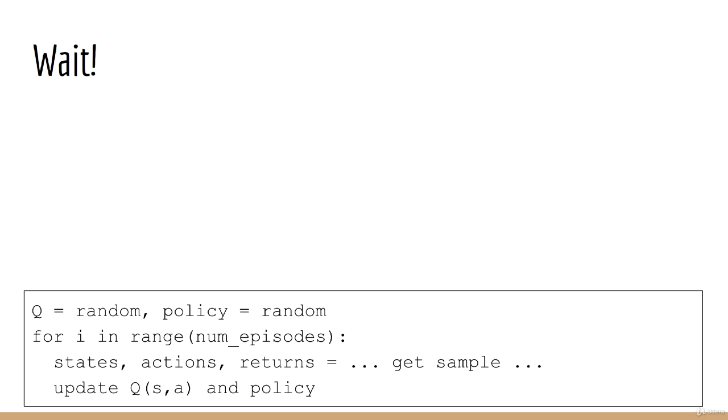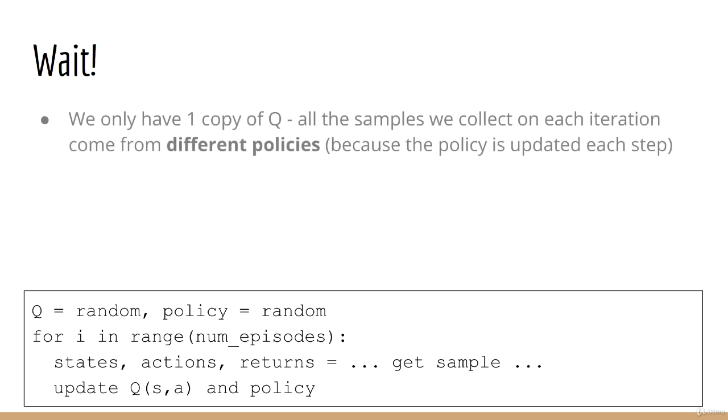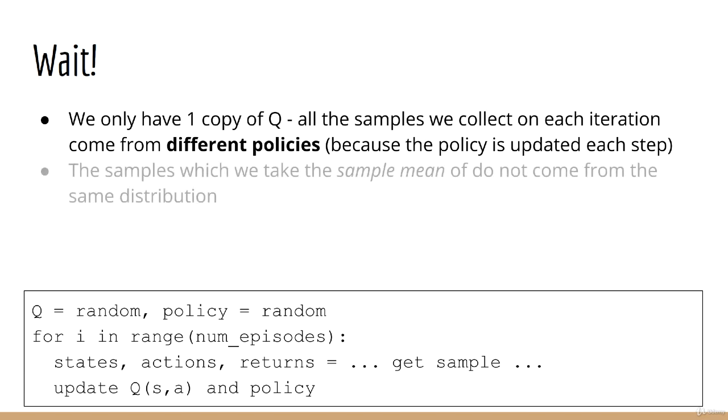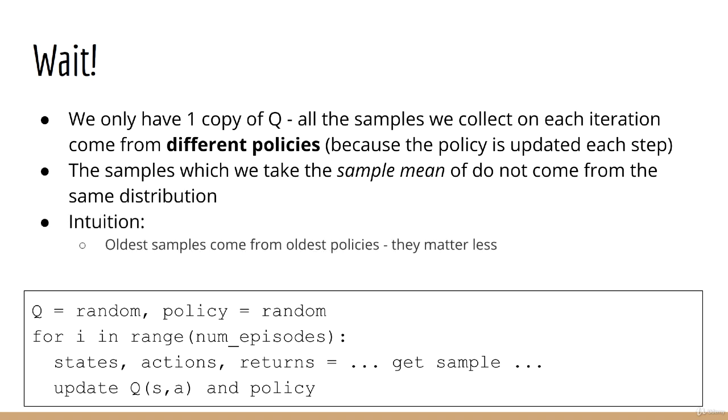Remember that, in our latest value iteration loop, we are updating the same Q dictionary using different policies. This policy is being updated on each step. And therefore, the samples which we are using to calculate Q of S, A are not coming from the same distribution. In this case, we don't want to use exactly the sample mean. Intuitively, the oldest samples come from the oldest policies. They don't really matter that much. The newest samples come from the newest policies, and they matter more.